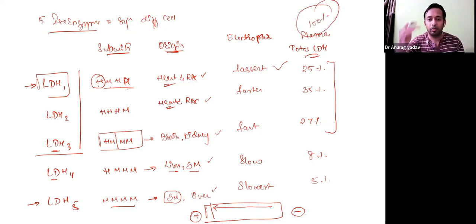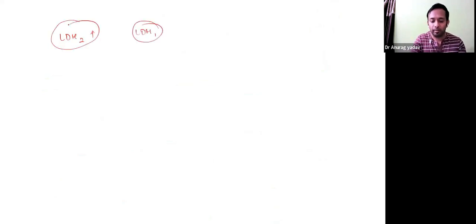Total LDH is made up of 5 different subfractions, LDH1 to LDH5. The higher concentrations are LDH1, 2 and 3. Why do we have to know? Normally, LDH2 is higher when compared to LDH1: 35% and 25%.